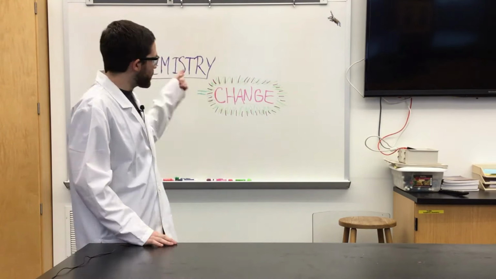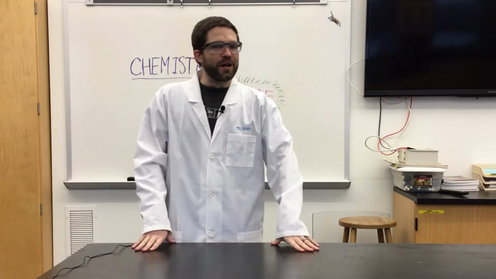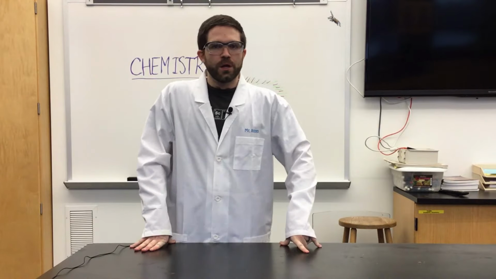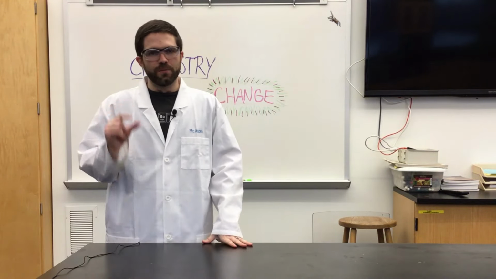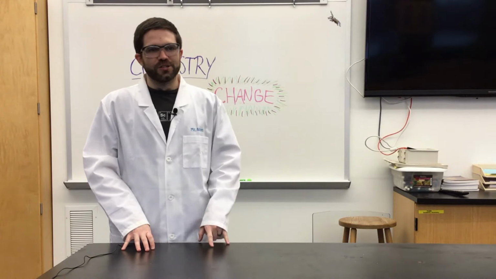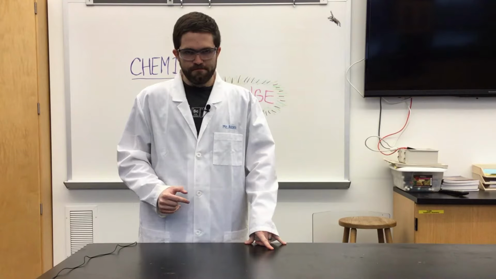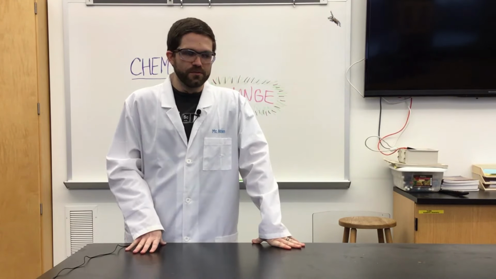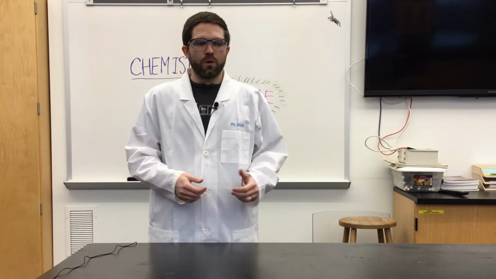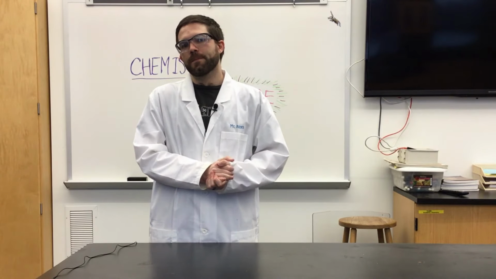So when we're talking about the study of change, chemistry, we need to talk about the different kinds of changes that there are. So we've probably already talked about physical versus chemical changes a little bit. But in this section, we're really going to be delving deep into what the difference is between them. With a physical change, you're changing something's physical properties. You might be making it bigger or smaller, or changing its color, or mixing two things together.